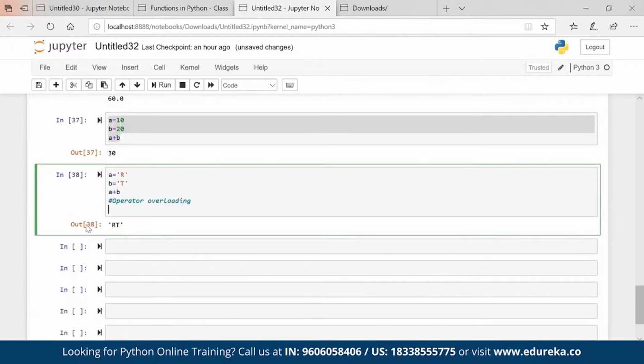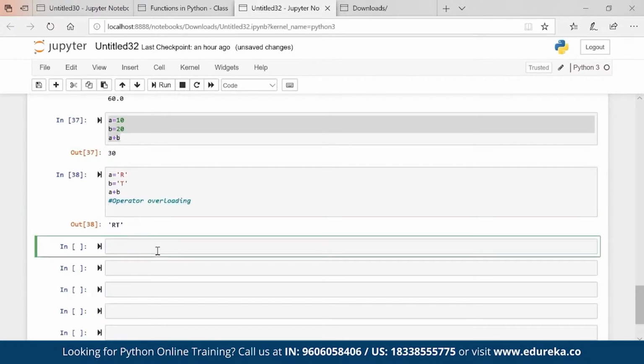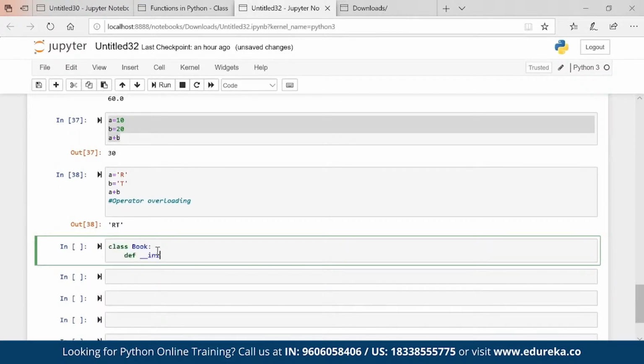Okay. Now, if there is operator overloading, then obviously, let's say I'm creating a class called book. Def init, I am calling self and pages.